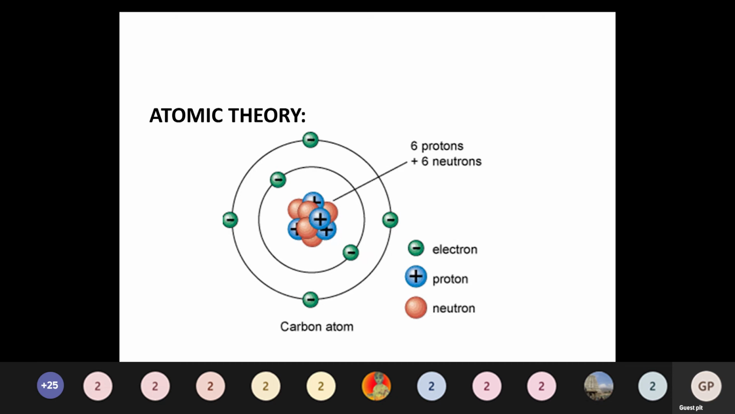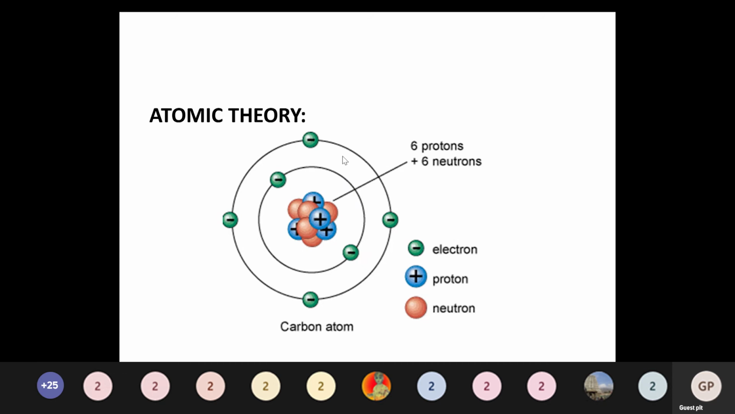The first topic is atomic theory. In atomic theory, the first concept is the atomic structure. We already know that in an atomic structure, the center is a nucleus. The nucleus consists of two important things: protons and neutrons. Protons are positively charged, and neutrons have no charge. Then electrons revolve around the nucleus. This one is for the carbon atom. So this is the basic atomic theory.